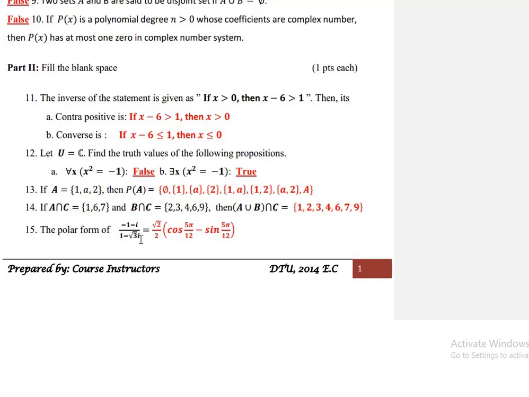Which is 60 ማለት ነው. 60 ማለት ደግሞ pi over 3 ነው. ከዛ የሁለቱንም አንግል እንፈልጋለን. ዘን z1 over z2 ማለት ነው z1 over z2 is equal to r1 over r2 into cos of (theta 1 minus theta 2) plus i sin (theta 1 minus theta 2). ብላችሁ ስትፈልጉ square root of 2 over 2 the whole into cos of 5 pi over 12 minus sin 5 pi over 12 እናገኛለን